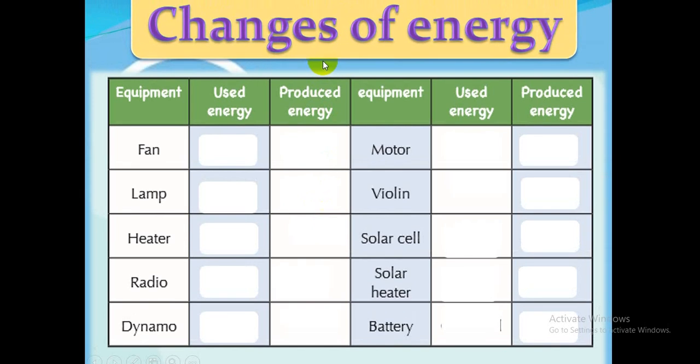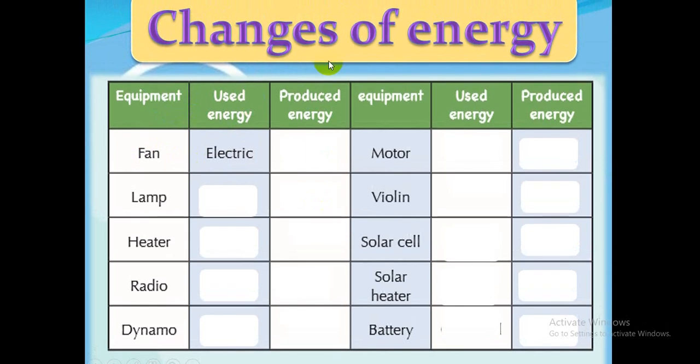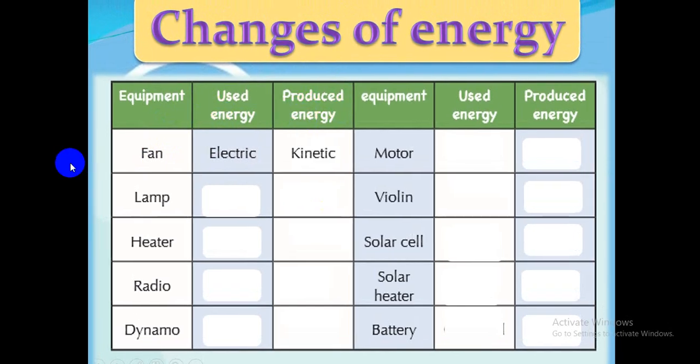This is the last slide. Changes of energy: the used energy and the produced energy. Electric fan, from electric into kinetic. A lamp, from electric into light. Heater, from electric into heat.